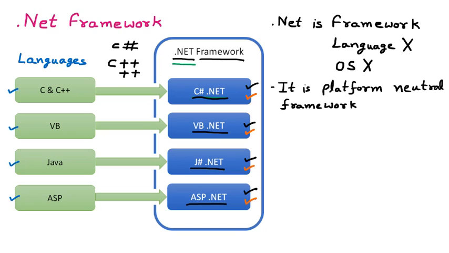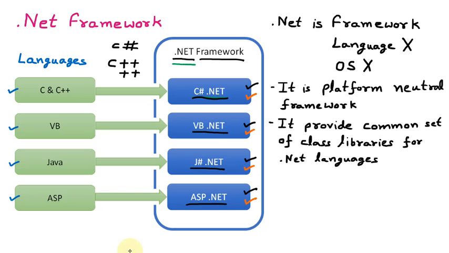Then, .NET provides a common set of class libraries for all the .NET programming languages. So, a common set of libraries. First of all, we should understand what a library is. We know that in C++ we have header files, like hash include conio.h, hash include stdio.h.